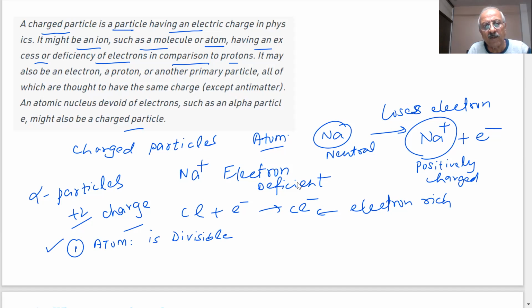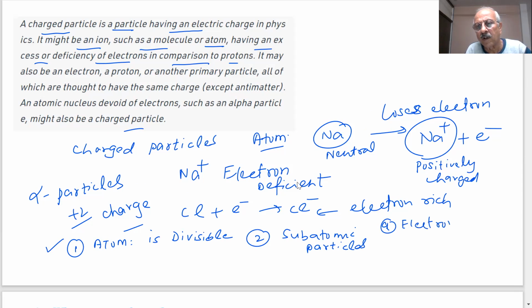Then, what are the particles which are present in the atom? Subatomic particles. Which subatomic particles have been discovered, student? Electrons, protons, and neutrons.